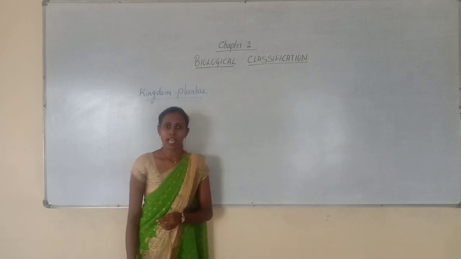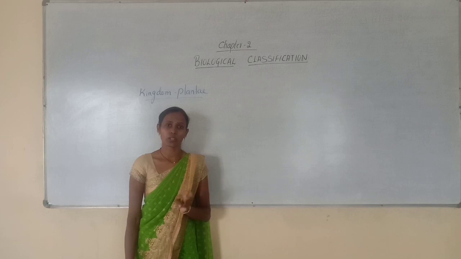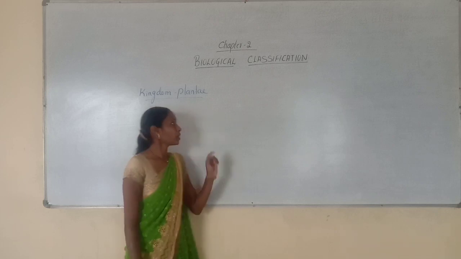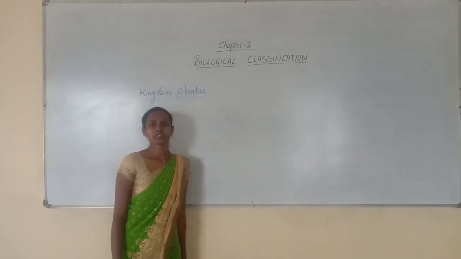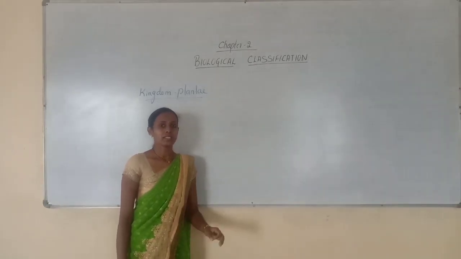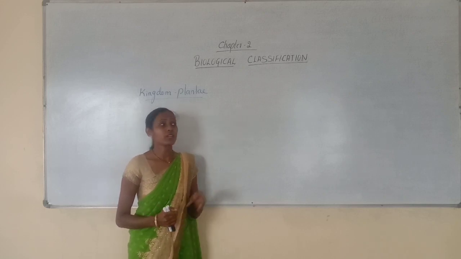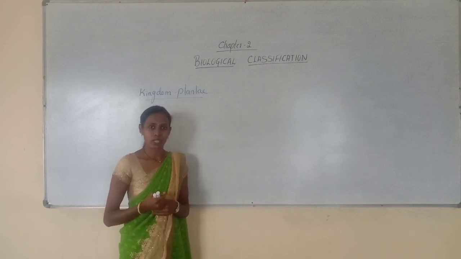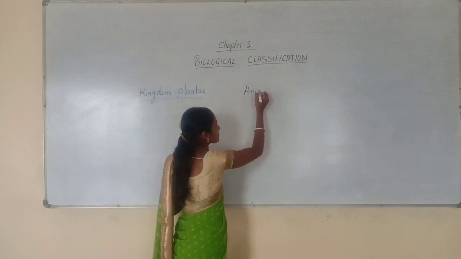Monera, Protista and Mycota, and we have studied in detail about all those three kingdoms. And now about this fourth kingdom, kingdom Plantae, and the next kingdom is kingdom Animalia. Here we are discussing only the salient features of these two kingdoms. I am talking about kingdom Plantae and kingdom Animalia.